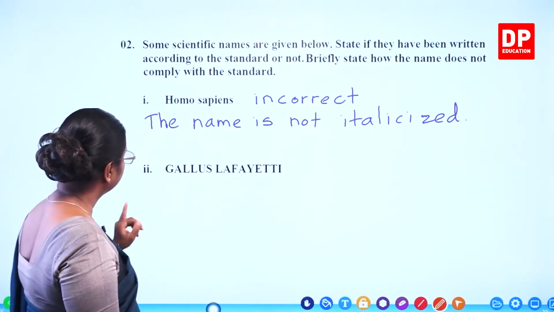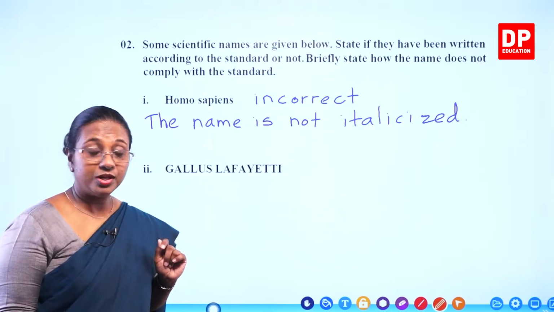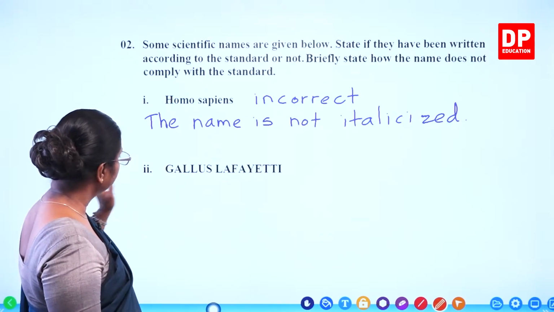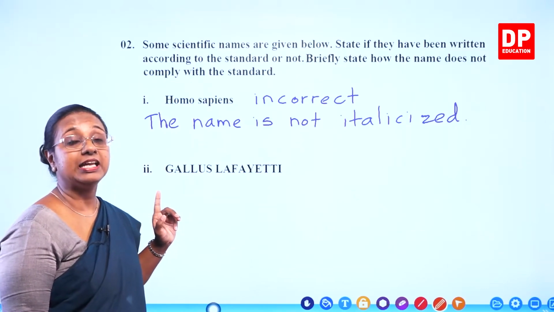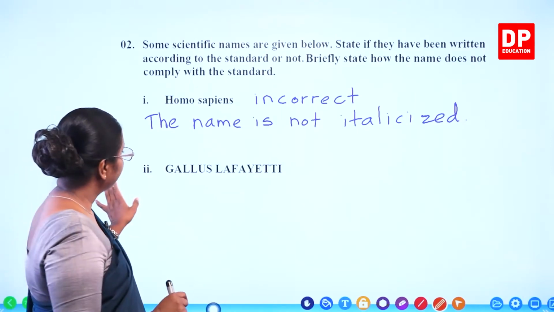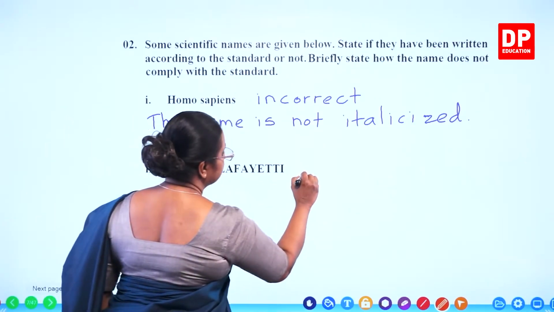Then the next one, Gallus lafayette. What is that? The jungle fowl. The name is correct, but what is the problem here? The two epithets are written, but all the letters are in capital. So that is a mistake, and that is what we have to say here. So again, this is incorrect.